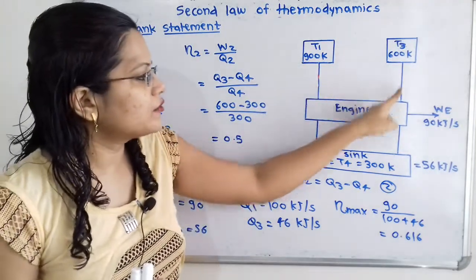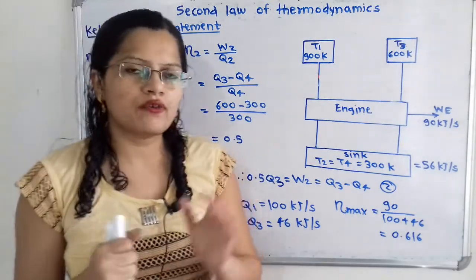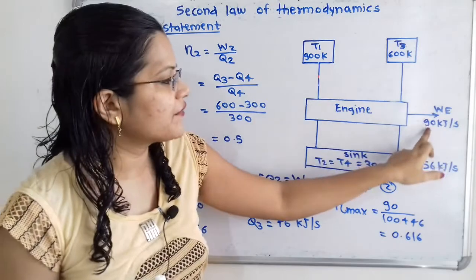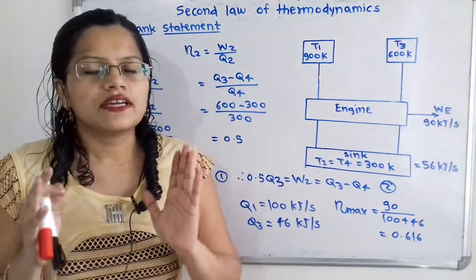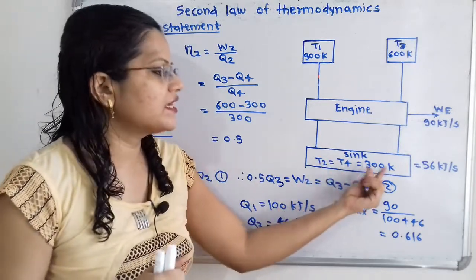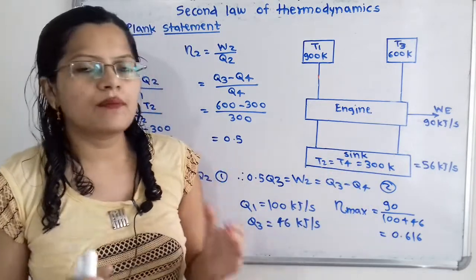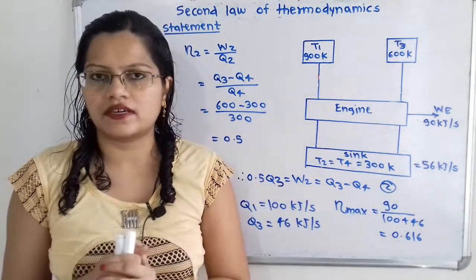Heat is supplied to the engine. Now what is the work output? So the work output from this engine is given as 90 kJ per second, and the heat is rejected to the common sink at a temperature of 300 Kelvin, and the amount of heat rejected is equal to 56 kJ per second.